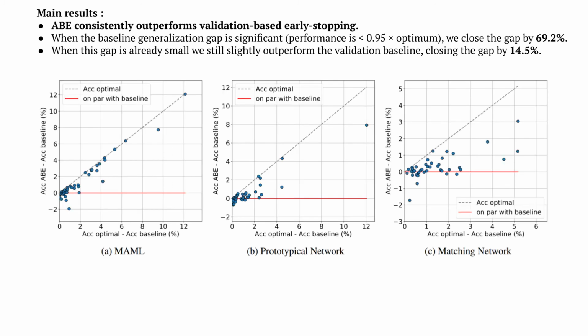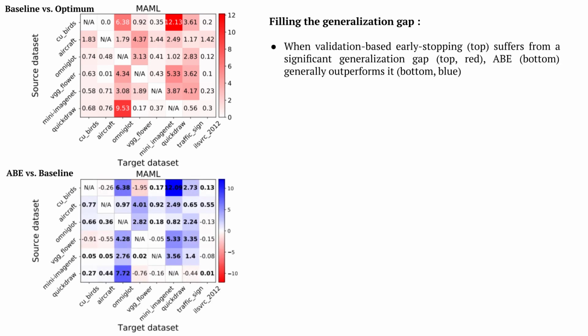Here we can see that Abe generally closes a significant portion of the generalization gap over the validation-based early stopping baseline. Indeed, if we look at our experiments a little bit closer, we can see that when the baseline has a significant generalization gap, as shown in red color in the top figure, then Abe, in the lower figure, generally outperforms it, as shown by the blue color.